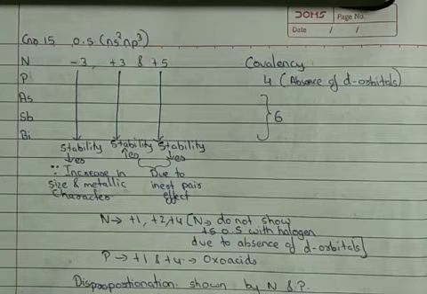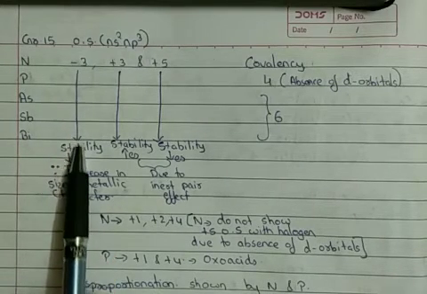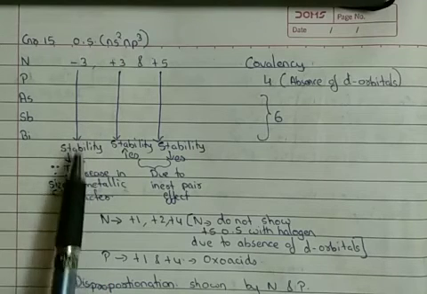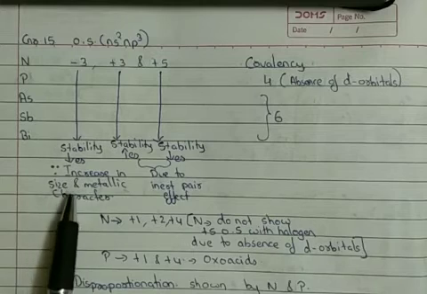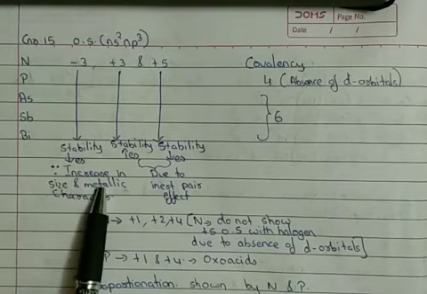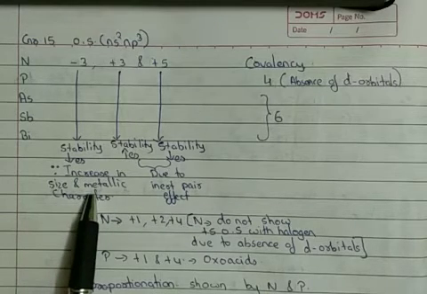Now let us compare them with each other. The tendency to exhibit -3 oxidation state decreases down the group. Why does it decrease down the group? Because down the group there is an increase in size and also metallic character increases.